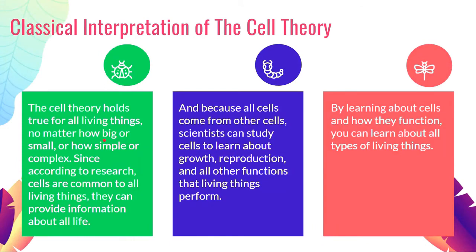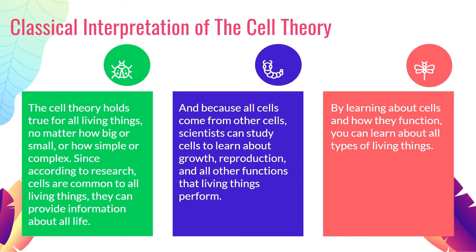So why is it important for us to understand the cell theory? Well, for the first reason, the cell theory is true for all living things, no matter how big or small. The statements of the cell theory are observable in something as small as an E. coli or an amoeba or a paramecium, into something as big as a whale or an elephant or even a dinosaur.